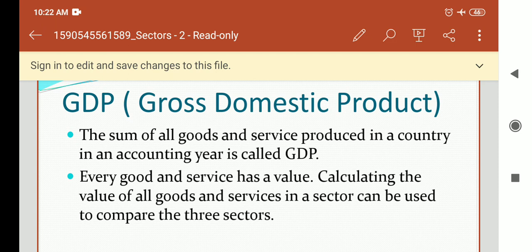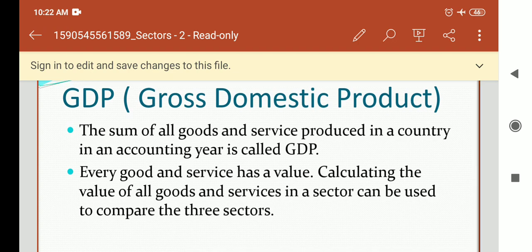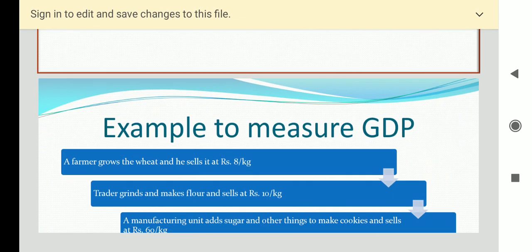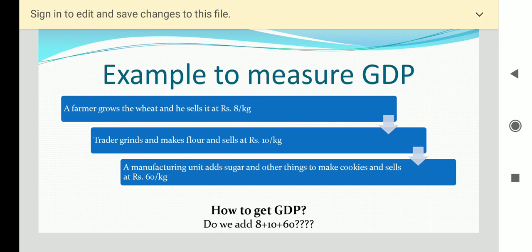Now we know every good and service has a value. Calculating the value of goods and services in a sector can be used to compare the three sectors. Now the point is how to get this GDP. Let us do it with an example. Students, suppose there is a farmer who grows wheat and sells it at rupees 8 per kg. And now this wheat is purchased by a trader to convert this wheat into flour.